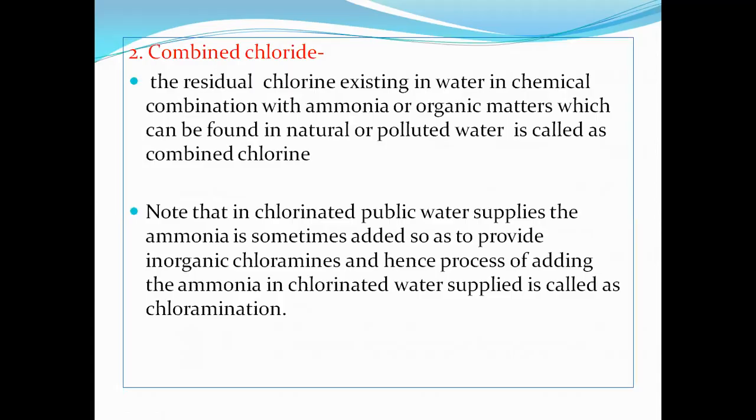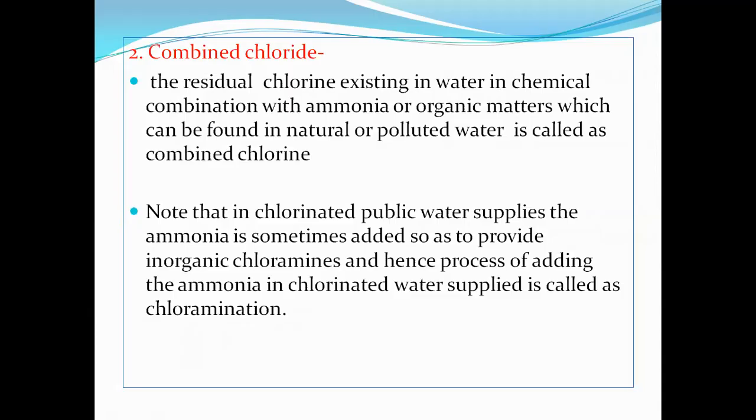After free chlorine, the second form is combined chlorine. What is combined chlorine? The residual chlorine existing in water in chemical combination with ammonia or organic matter, which can be found in natural or polluted water, is called combined chlorine.